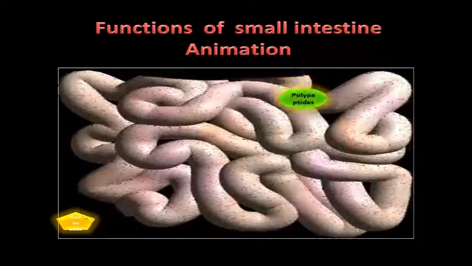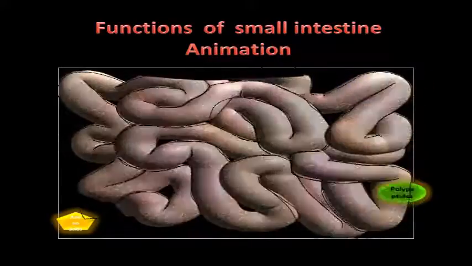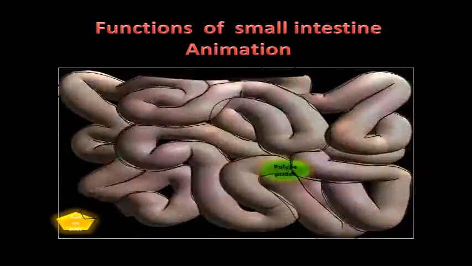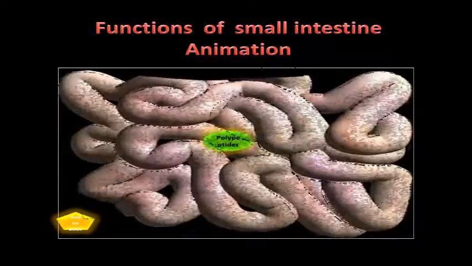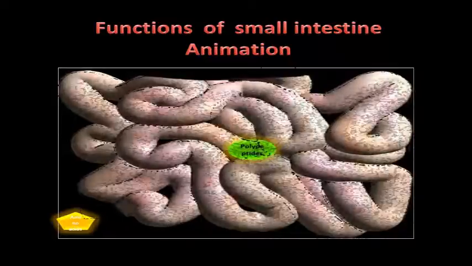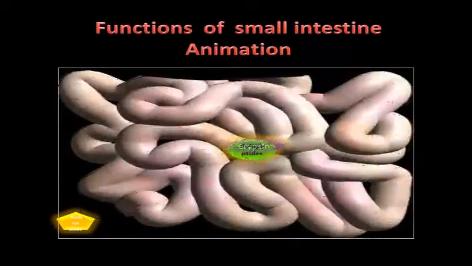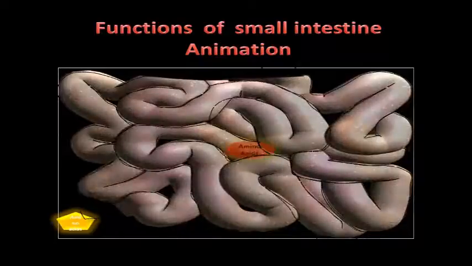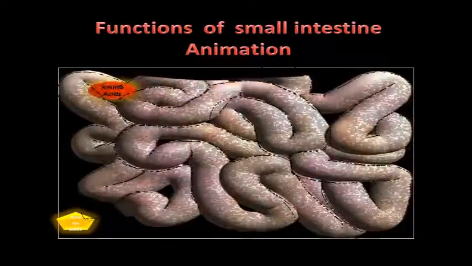Now you are watching the polypeptides enter into the small intestine. The polypeptides are converted into amino acids by the enzyme erepsin. Now you are watching the conversion. The enzyme erepsin converts the polypeptide into amino acid.